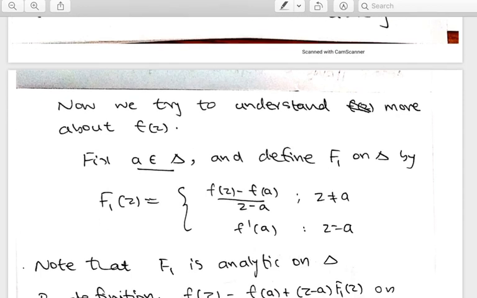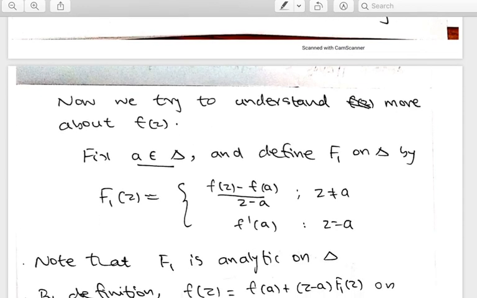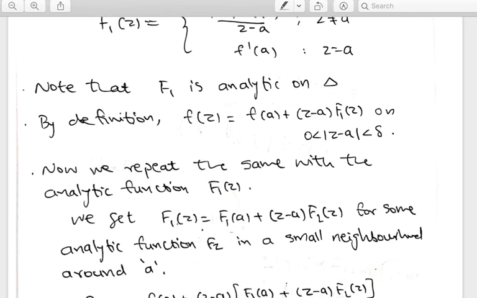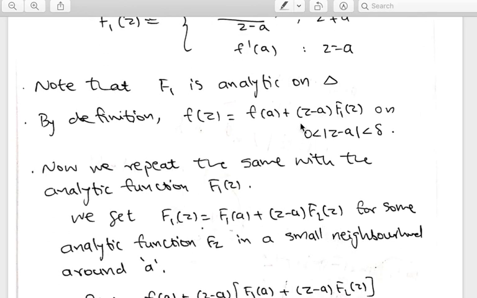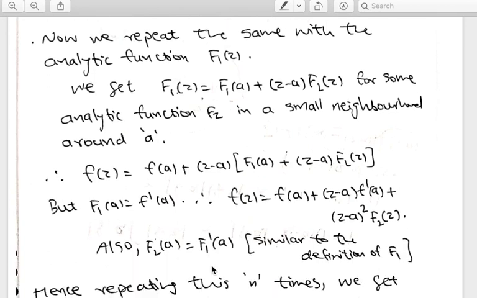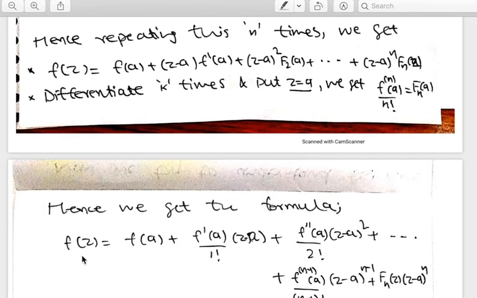Okay, in the deleted neighborhood of a. Now you repeat this for f1, and f1 can be written in this way, where f2 is an analytic function, and you keep on doing that and substitute it in the expression for f(z). So finally you will end up with this.